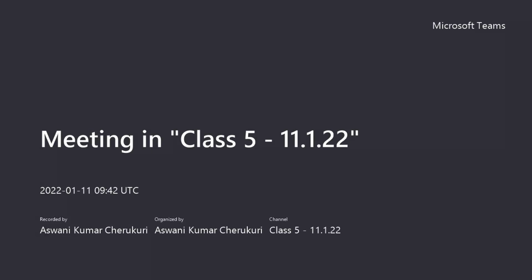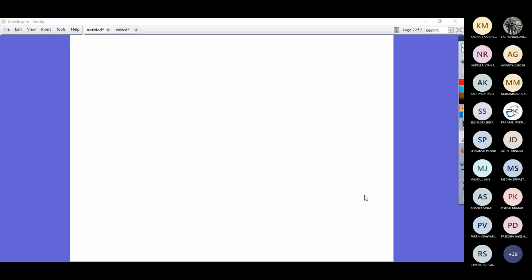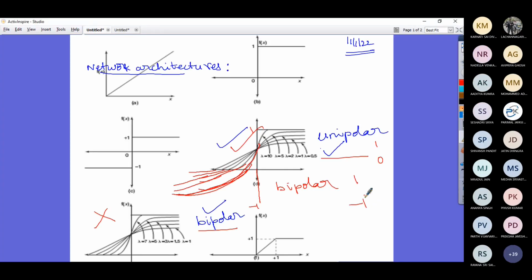I asked you guys to keep lambda equal to 1. The reason is, since the topic has come, let us go to this particular diagram. All of you are able to see the diagram, right? If you see the lines that are given here, the lambda value is going to determine the slope of the curve.